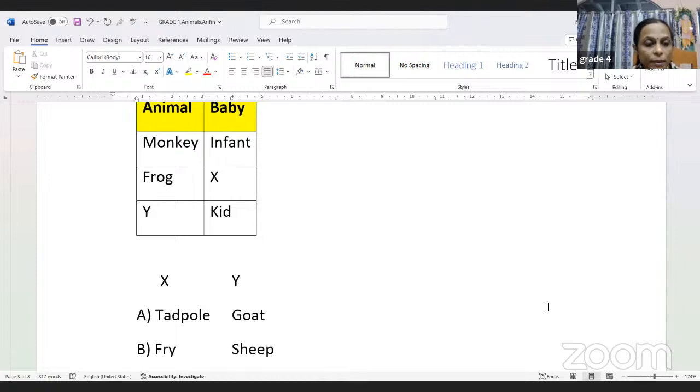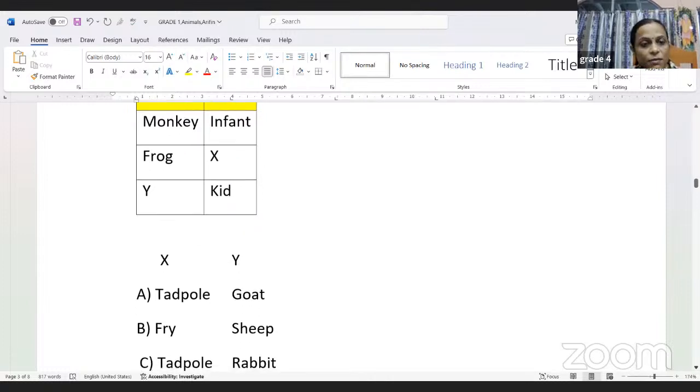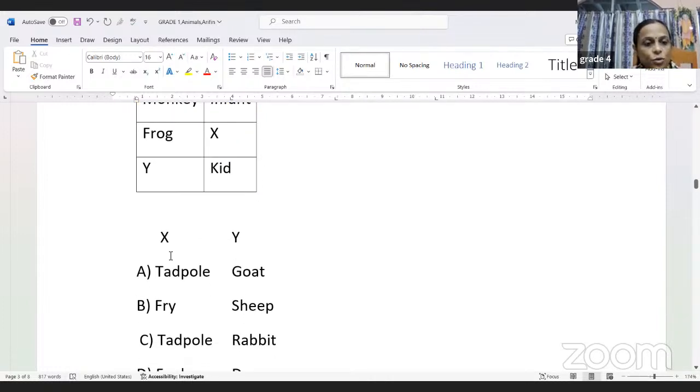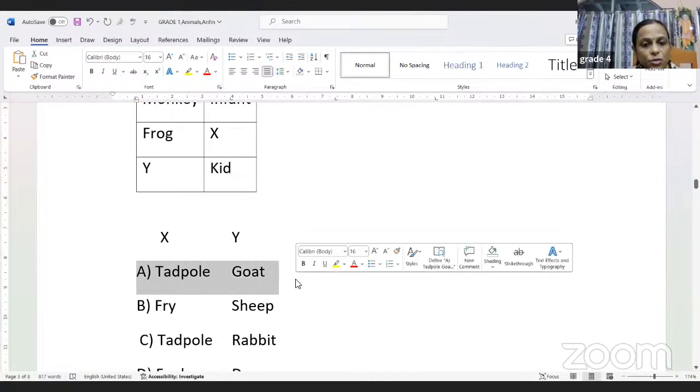So you all know the baby of a frog is known as what? Tadpole, right? So the answer will be X is tadpole. And in the second one, the kid is the baby of a goat. I have just explained this in my PPT. Like the kid is the baby of a goat. So we got the answer already. But let us have a look into other options as well. So the first one is actually the answer for this question. So tadpole and the goat.